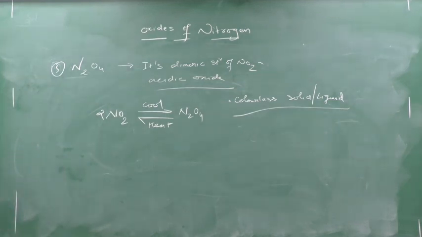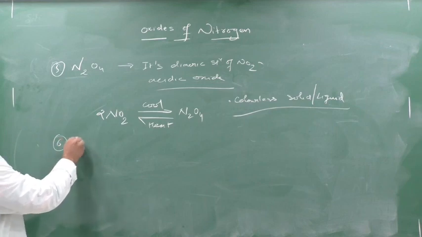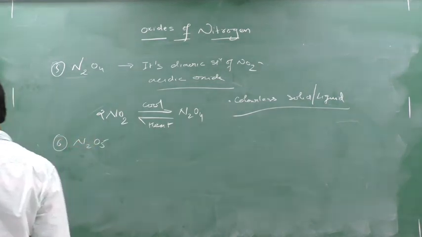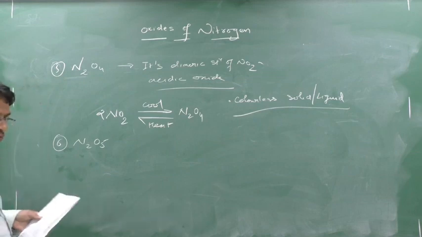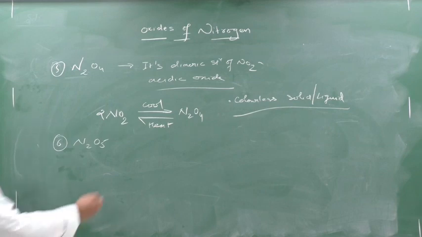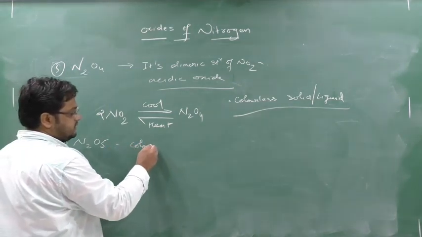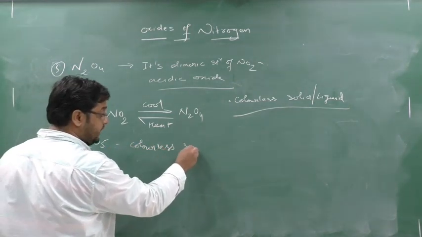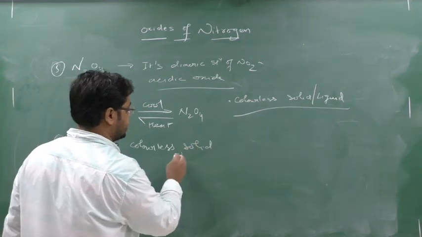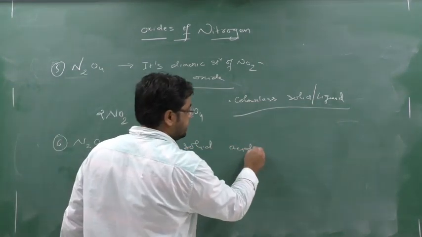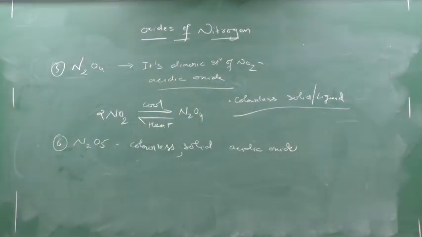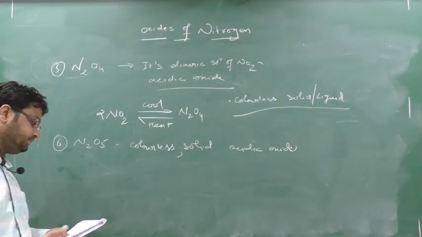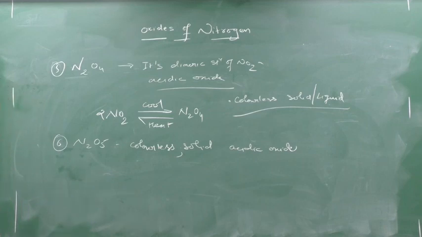Clear? Now the last portion is N2O5. So how to obtain the N2O5? And this reaction you have to mug up. But before going to this N2O5, write down, it is a colorless solid acidic oxide. Write down, it is a colorless solid acidic oxide. Clear?